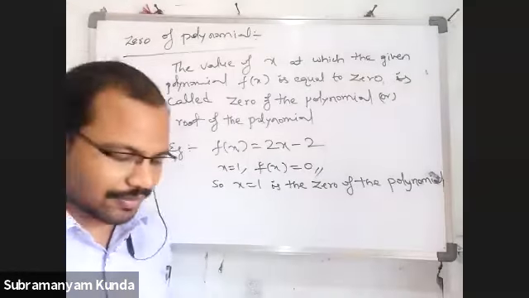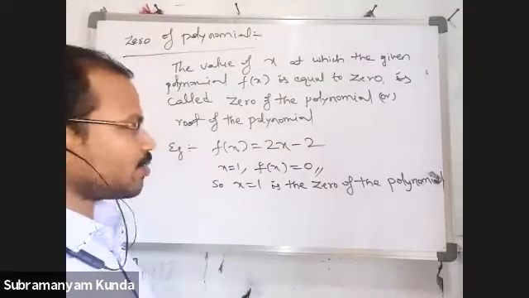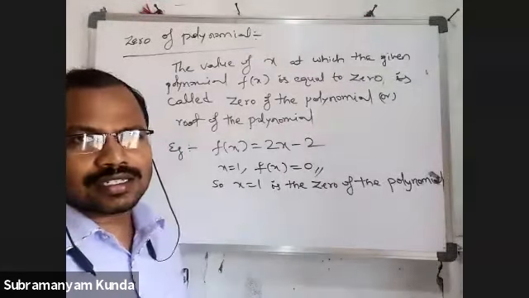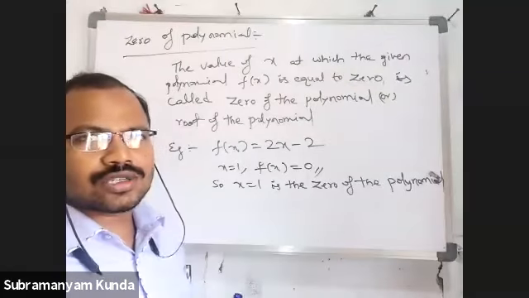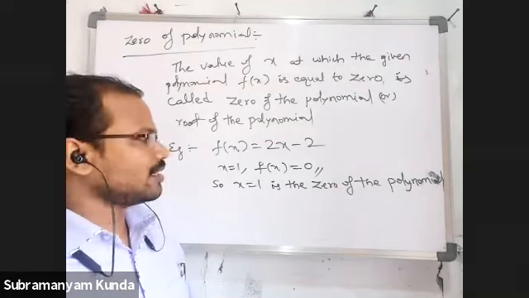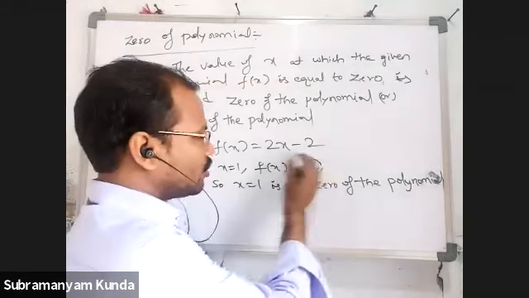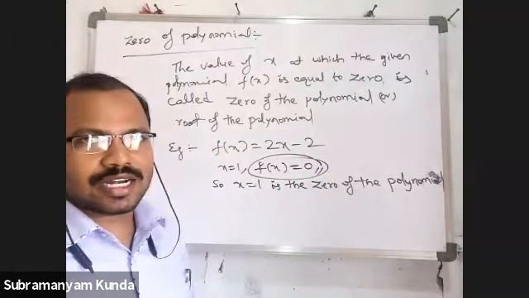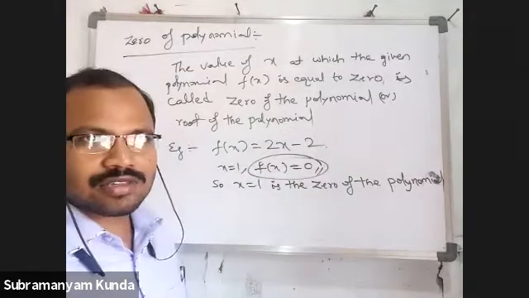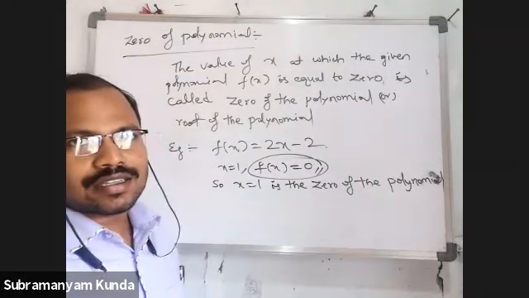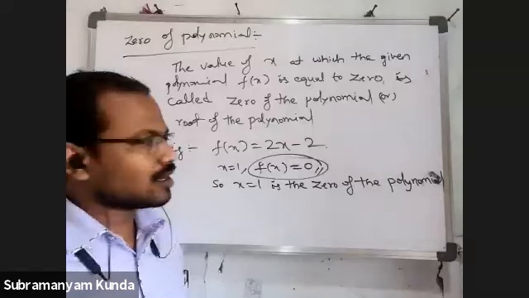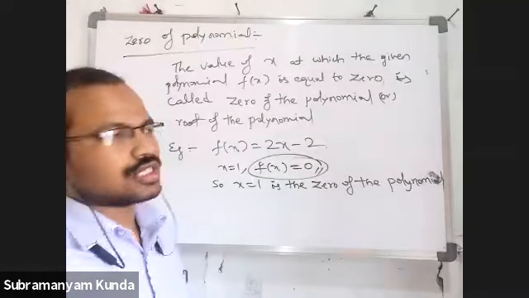Generally, we find the zeros of any polynomial by solving that equation. Solving is nothing but taking the polynomial equal to 0 and solving to get the values of the variable x where the polynomial is going to be 0.